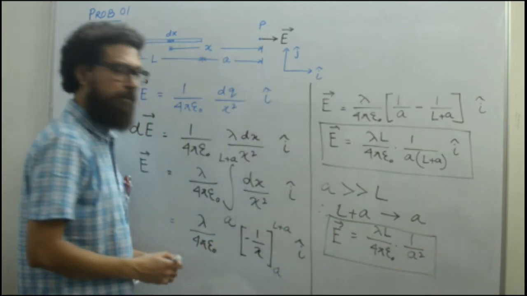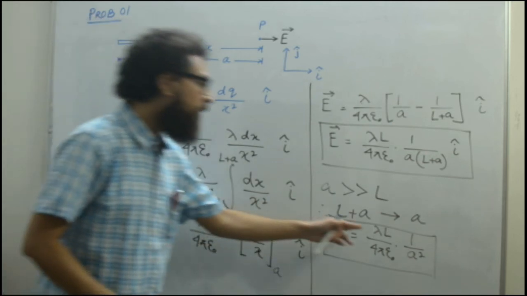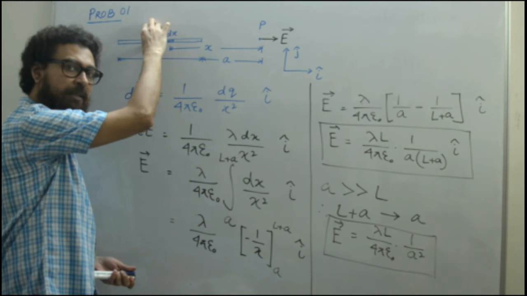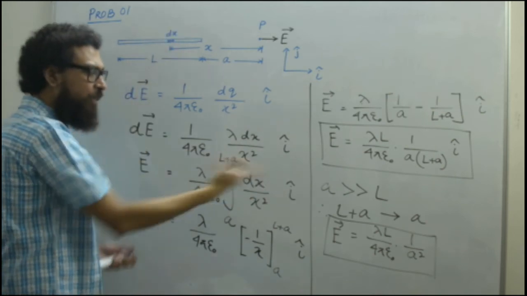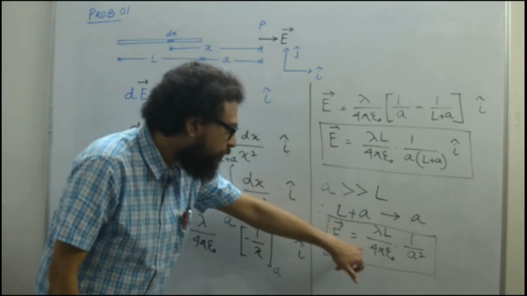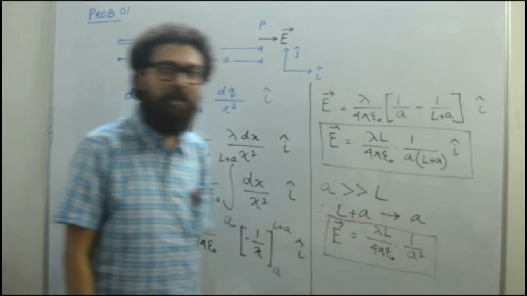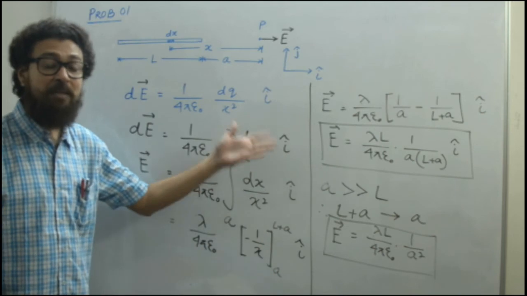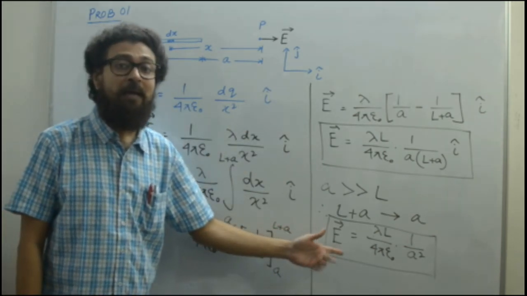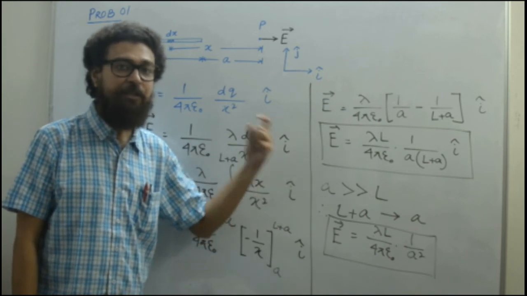Can you understand what it is? It is an expression. Lambda into L is the total charge here. Lambda is the linear charge density, into length is total charge, which can be capital Q, whatever you want to take. So Q by 4 pi epsilon naught into 1 by A square. That means it is an expression similar to the electric field due to a point charge.